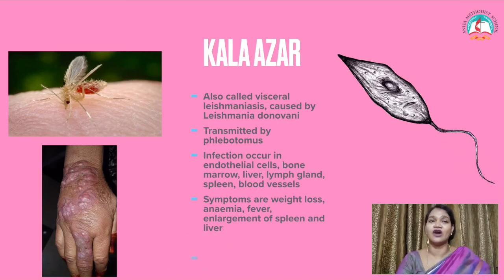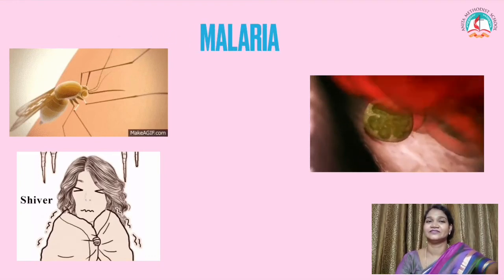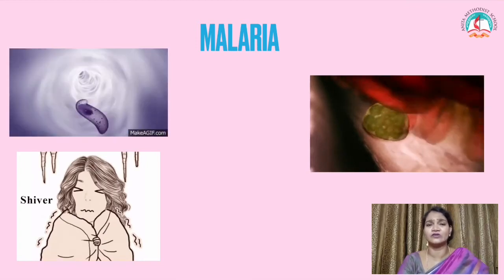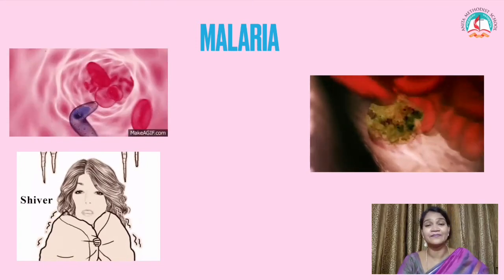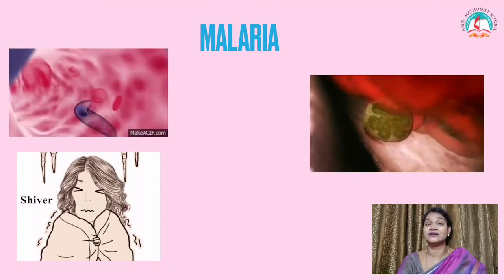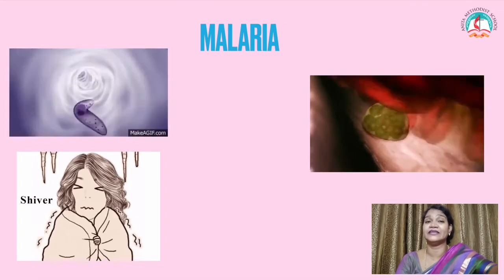The next, a very common disease, malaria. So what are the symptoms of malaria? When someone gets symptoms, what do they look like? Rise in temperature, shivering, headache, ulceration in the stomach, stomach pain. All these are the common symptoms of malaria.